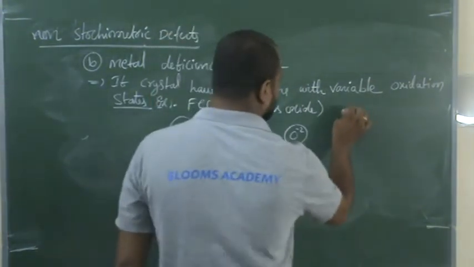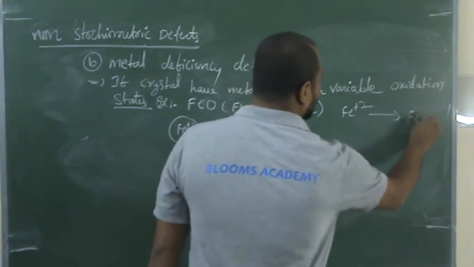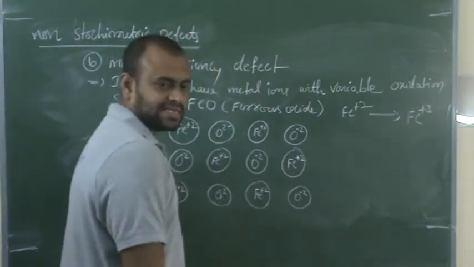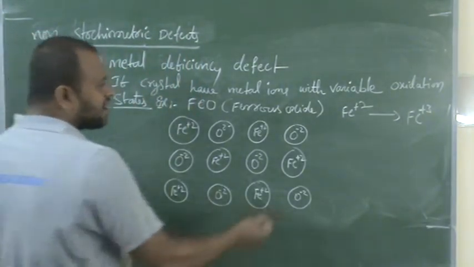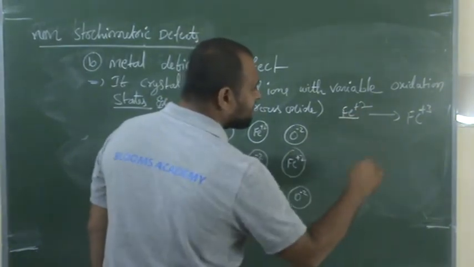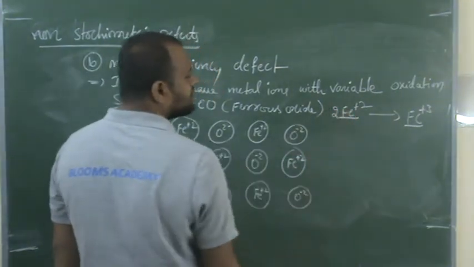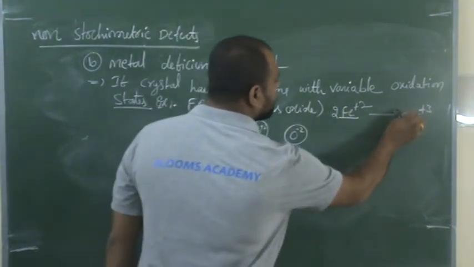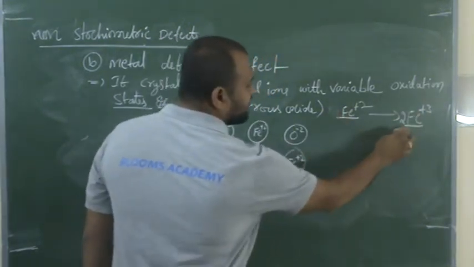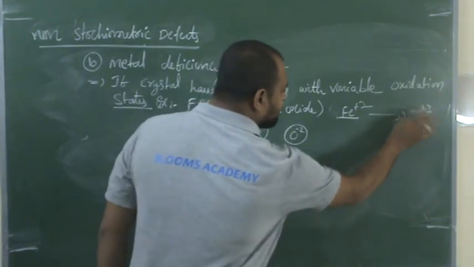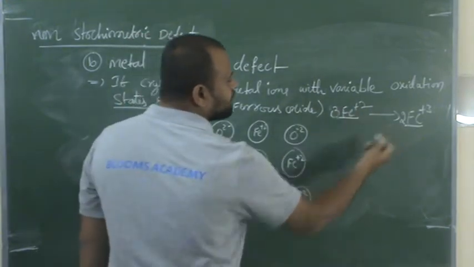That means Fe plus 2 gets converted into Fe plus 3 due to some atmospheric or temperature changes. If we want to form 2 Fe3 plus, we should convert 3 Fe2 plus. Is it correct?